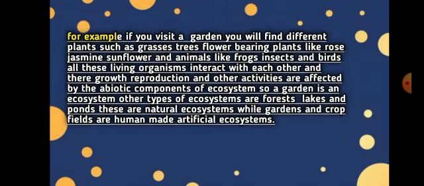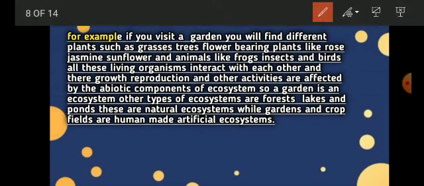For example, if you visit a garden, you will find different plants such as grasses, trees, flower-bearing plants like rose, jasmine, sunflower, and animals like frogs, insects, and birds. All these living organisms interact with each other, and their growth, reproduction, and other activities are affected by the abiotic components of ecosystem. So a garden is an ecosystem. Other types of ecosystems are forests, lakes, and ponds. These are natural ecosystems, while gardens and crop fields are human made artificial ecosystems, right?